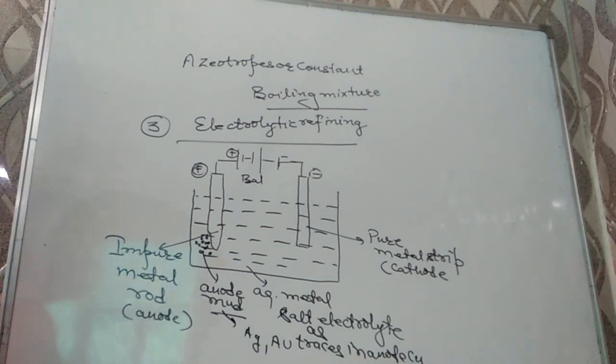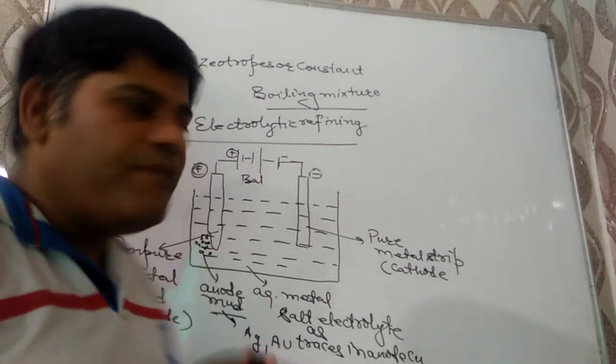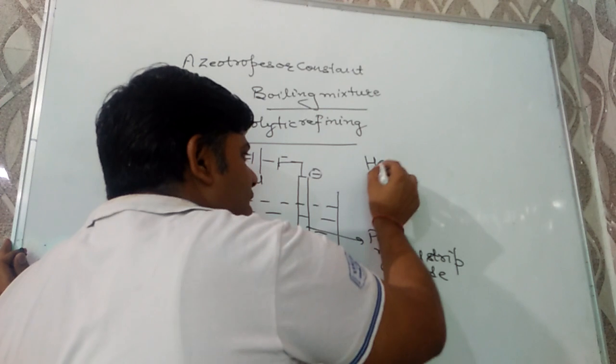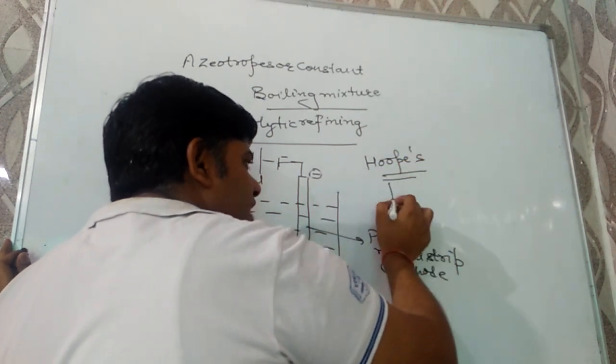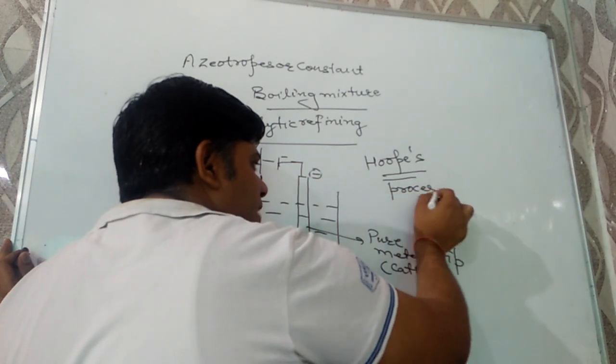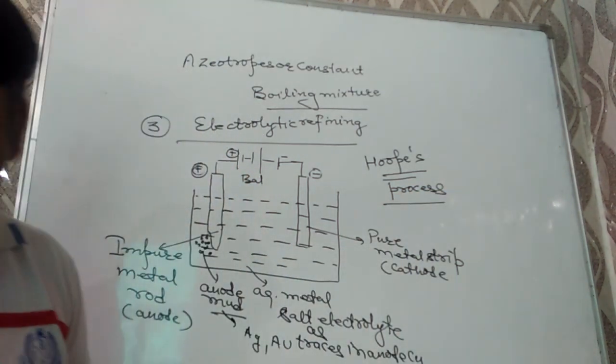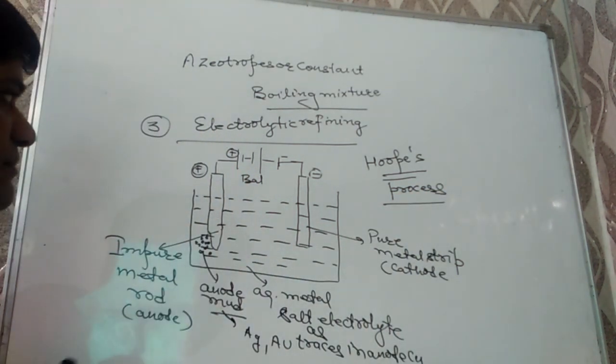Second example of it is the refining of aluminium. Refining of aluminium is also done by the electrolytic method, and that process is known as Hoope's process. Question may be in your objective exam.